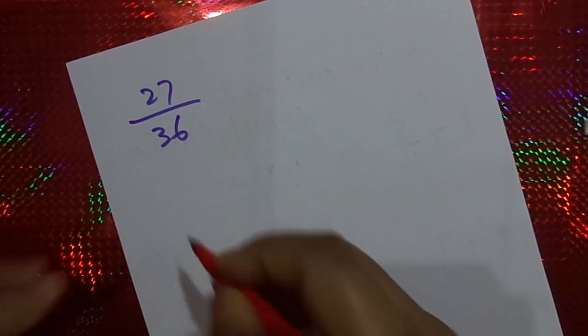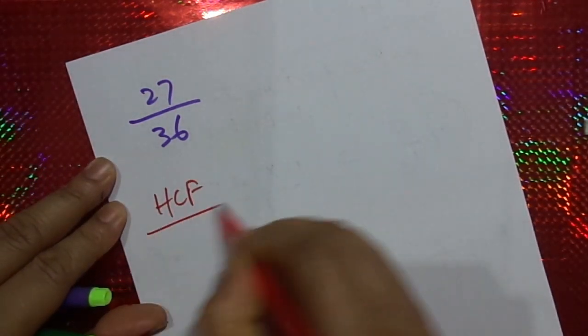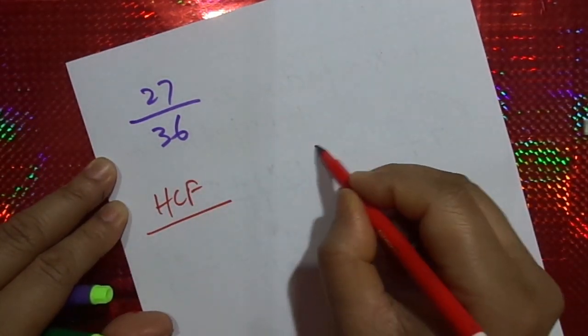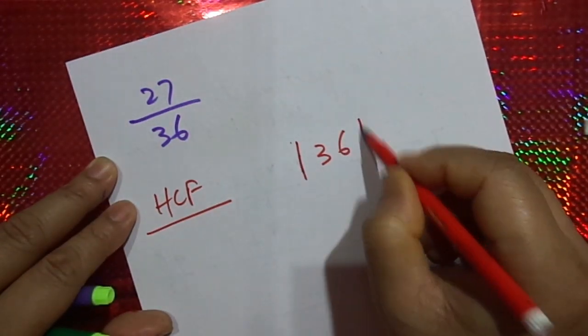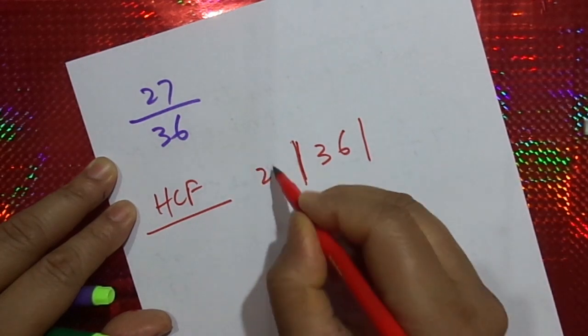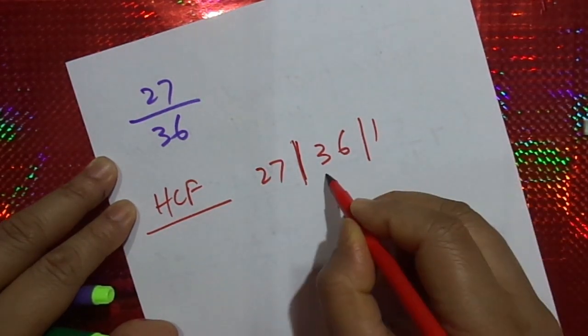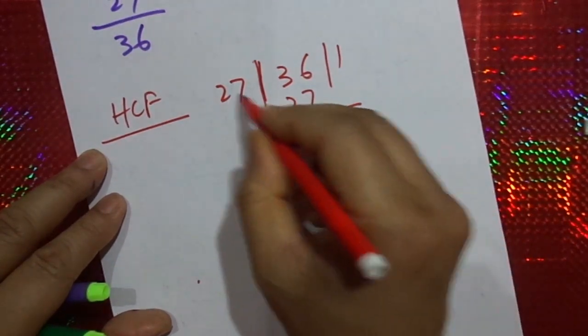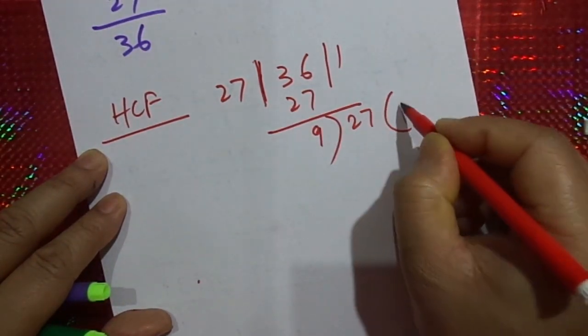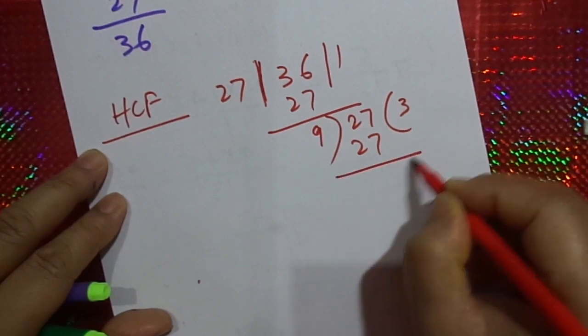So for that, you need to find out the HCF. HCF of 36 and 27 is how much? 27: 1 times 27, 9 3s are 27.